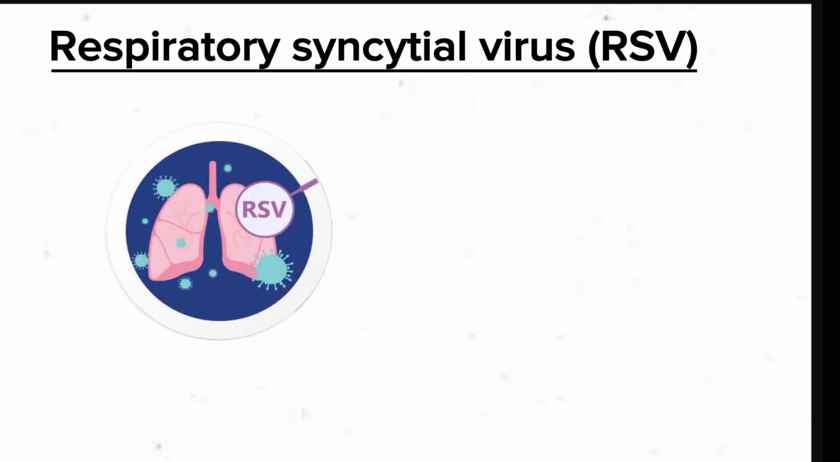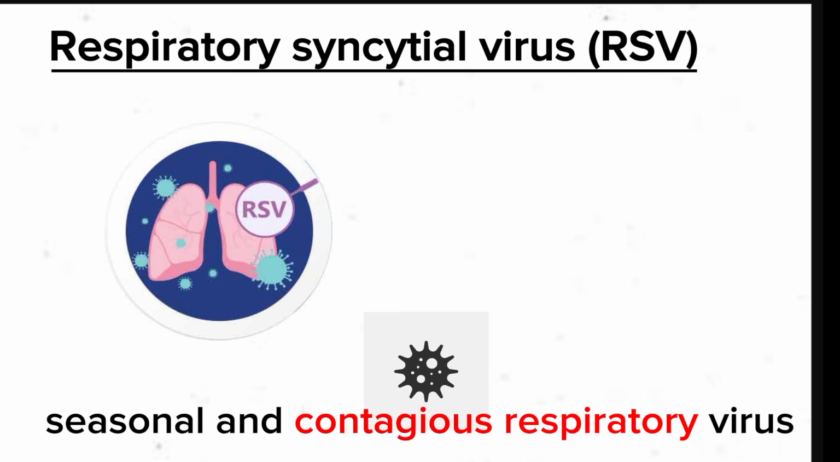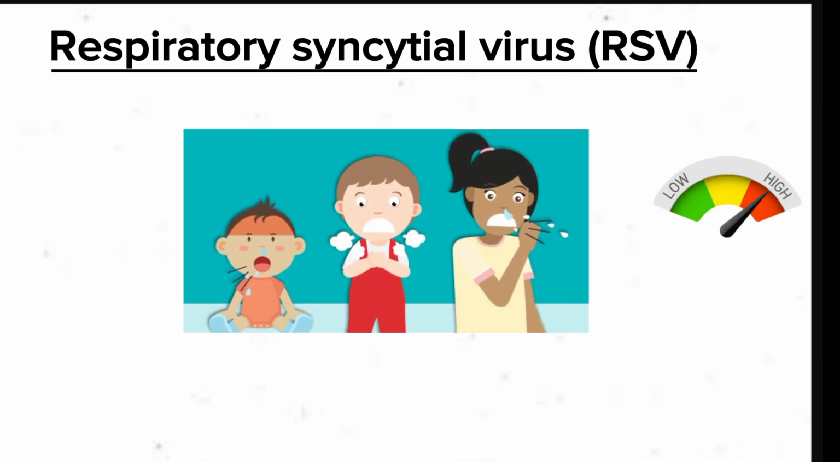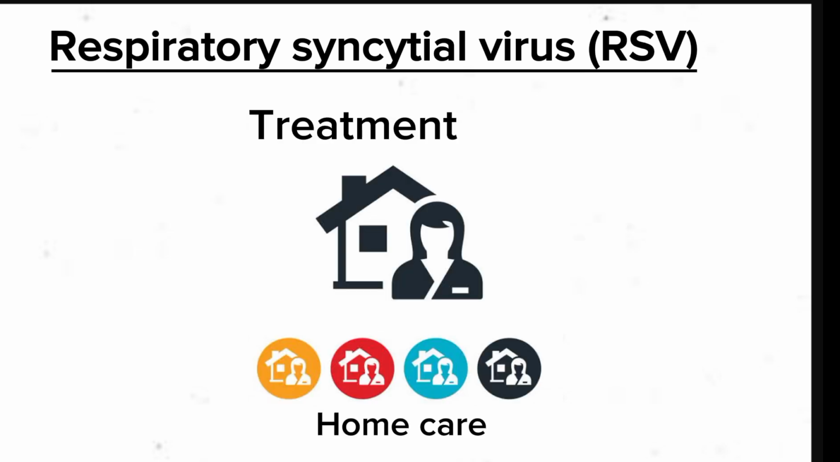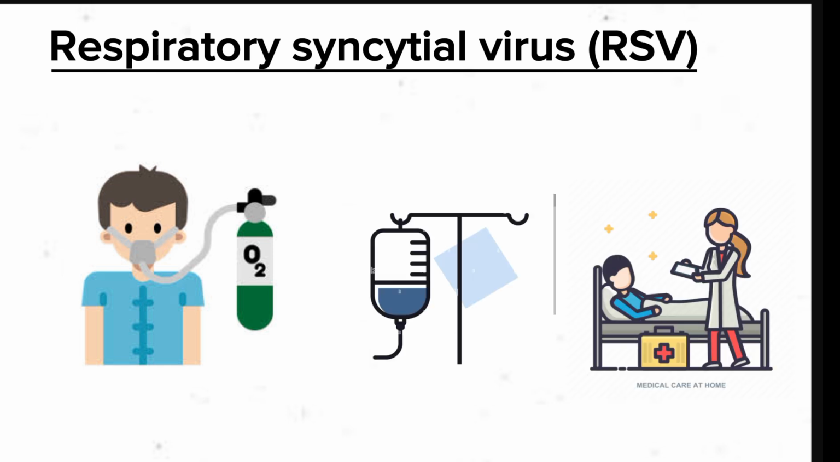Respiratory syncytial virus, RSV, is a seasonal, highly contagious respiratory virus that often feels like a common cold. But infants and some adults face a higher risk of severe symptoms and complications. Treatment usually involves at-home care. Some people need oxygen, fluids, or other care at a hospital to fully recover.